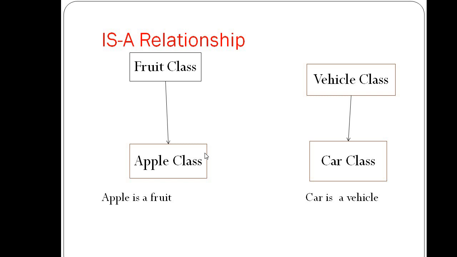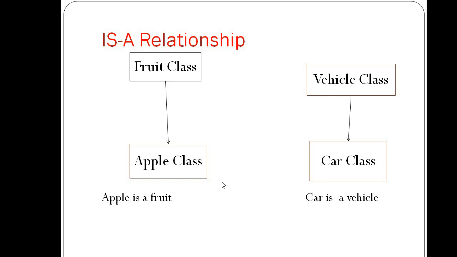That means if one class does not exist, then there is no meaning of the other class. Suppose in this example, if I remove the fruit class, then there is no meaning of the apple class. What is apple? Then if I remove the vehicle class, then there is no meaning of car.